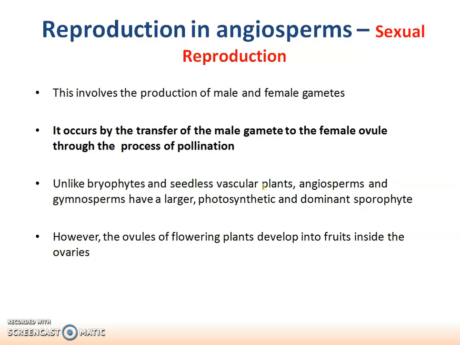Then reproduction in angiosperms involves the production of male and female gametes. It occurs by the transfer of the male gamete to the female ovule by pollination. So pollination aids in the transfer of the male gamete to the female gamete. Unlike bryophytes and seedless vascular plants, angiosperms and gymnosperms have a larger photosynthetic and dominant sporophyte. That means the plant body is a very large one, and it bears ovules, and these ovules are encased in the fruits.